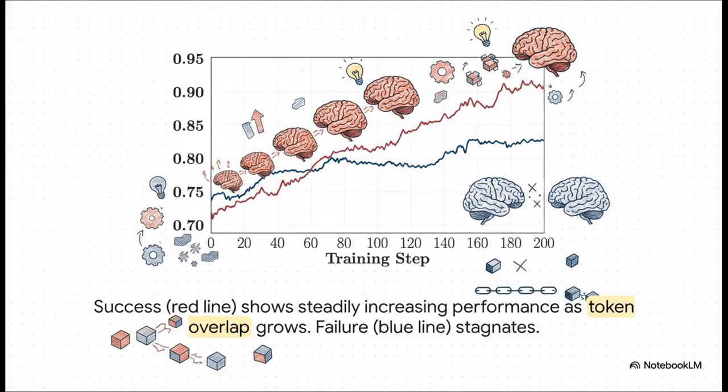But that blue line, that's our failing student. It's completely flat. The token overlap never grows. There's just no connection, so there's no learning.